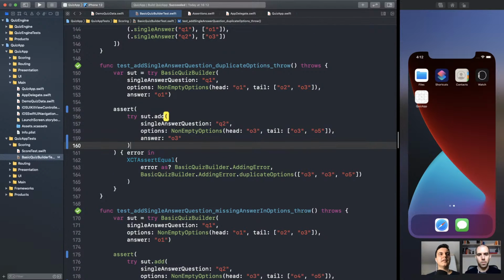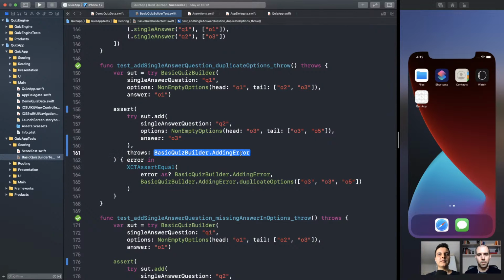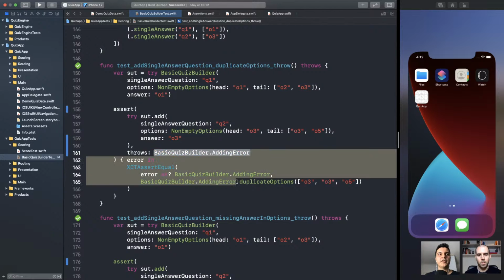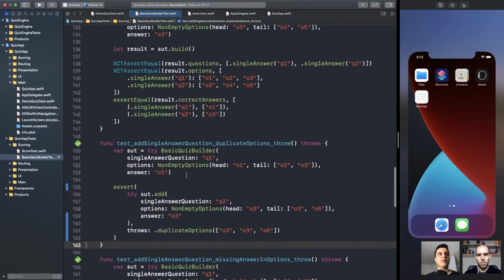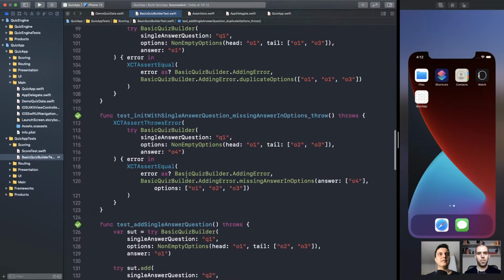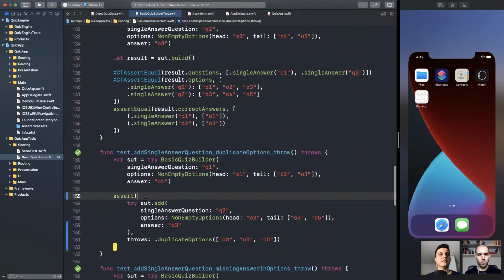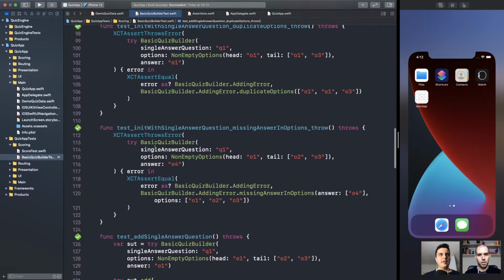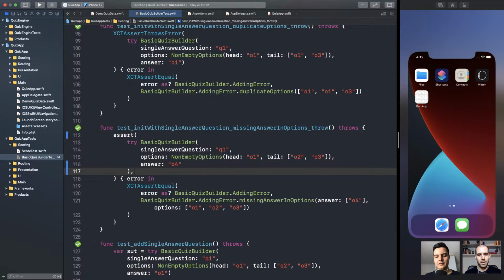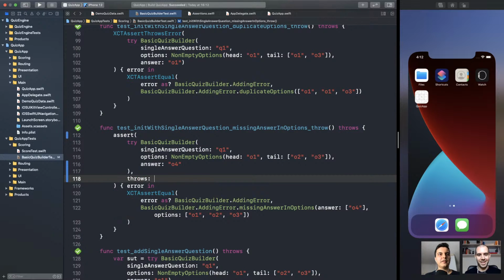Next. Assert. Throws. Duplicate options. Awesome. Everywhere. Should probably have done this sooner. Don't wait to refactor. That's what happens.